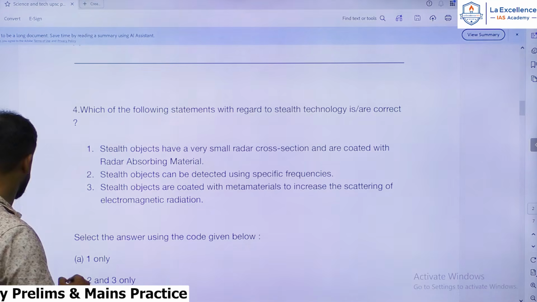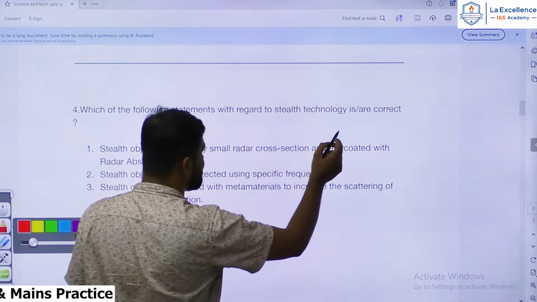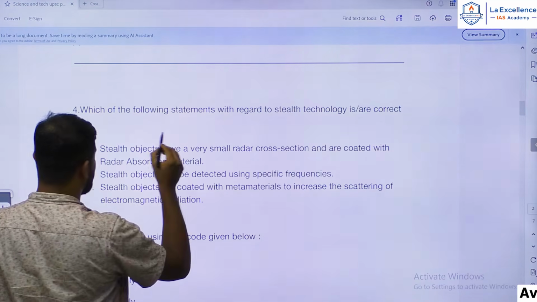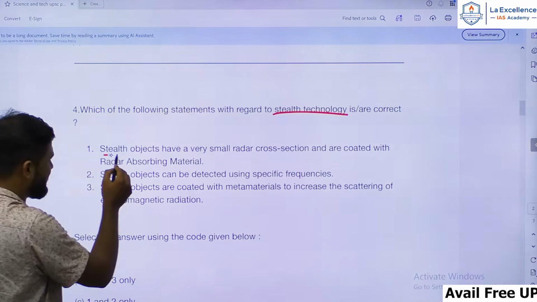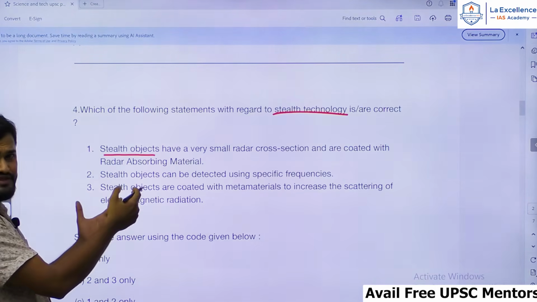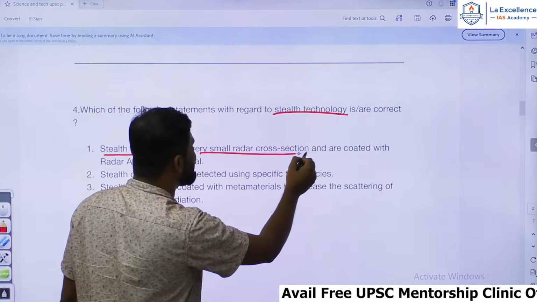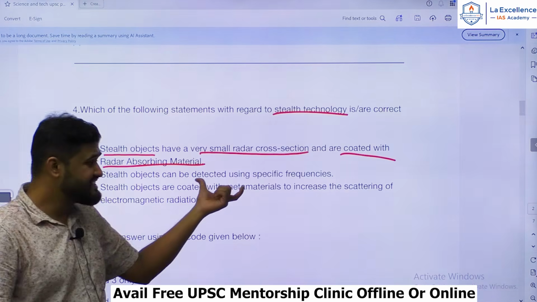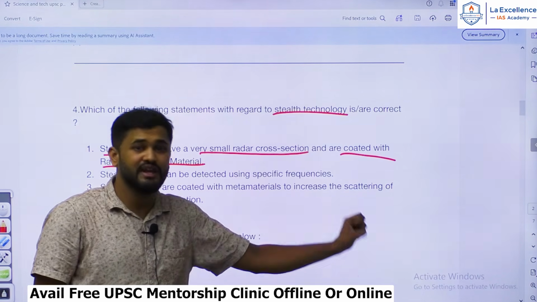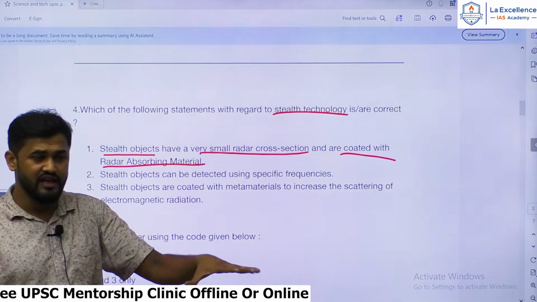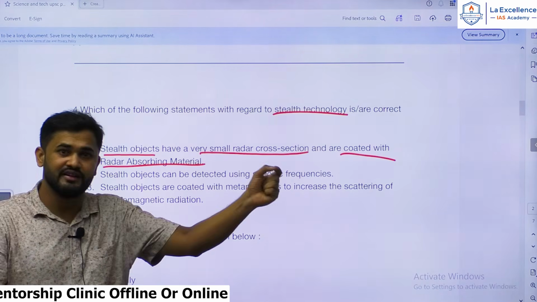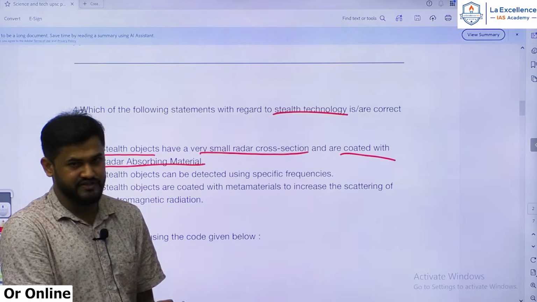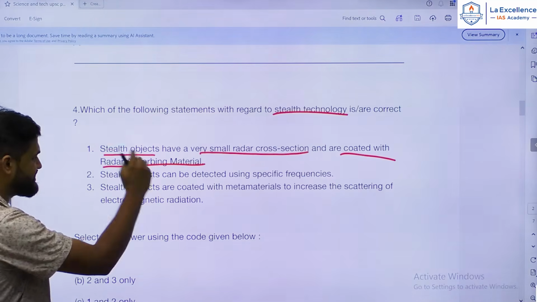This has been in the news for a very long time, hence an expected topic. Nobody should be shocked by this question with respect to stealth technology. Statement 1: stealth objects like aircraft, missiles, etc. have a very small radar cross section and are coated with radar absorbing material. So understand the basics and essential meaning of stealth technology. Stealth technology itself means not getting detected by enemy radars, right? If you understand the essential objective of stealth technology, you can easily judge this statement.